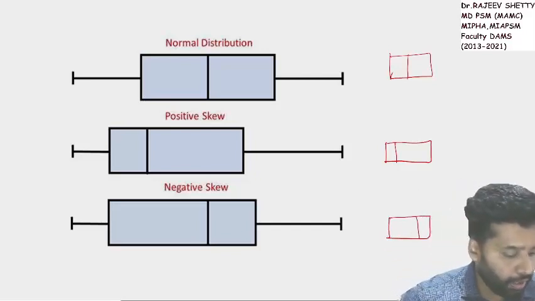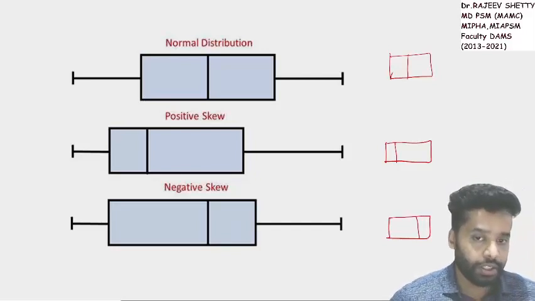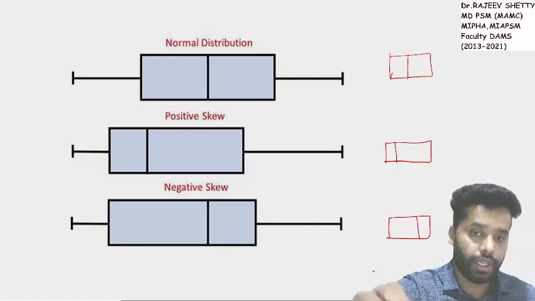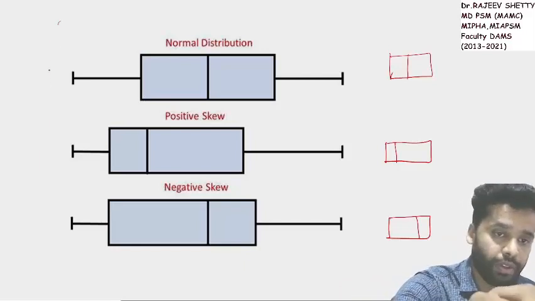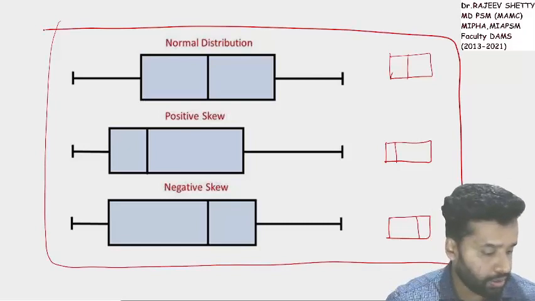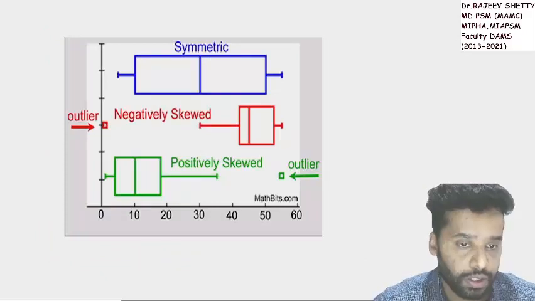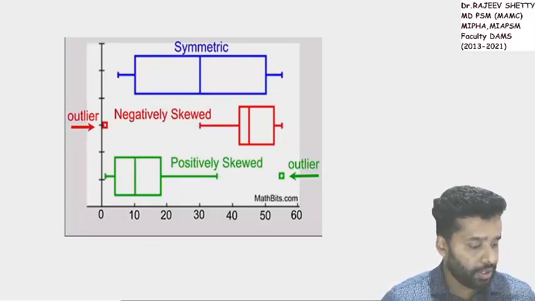They might have given A, B, C, D plots, maybe 4 plots, but the question was almost related to this image. There was nothing else in the question. They have given outliers also.